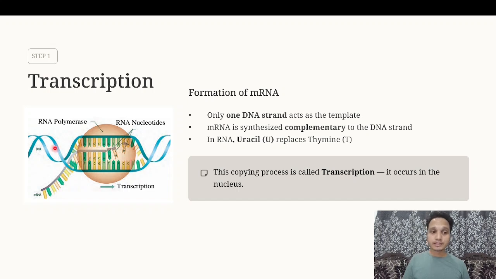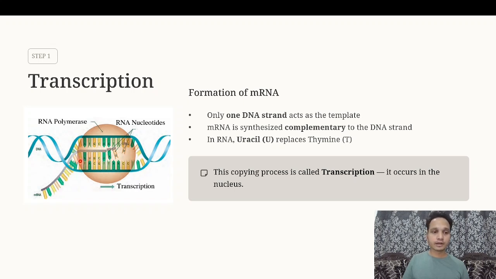And as you can clearly see, this strand over here is acting as a guide for the process of transcription. This strand here, which is beneath, is actually guiding how exactly the mRNA should be built. This RNA polymerase is joining together various nucleotide sequences of mRNA to one another.